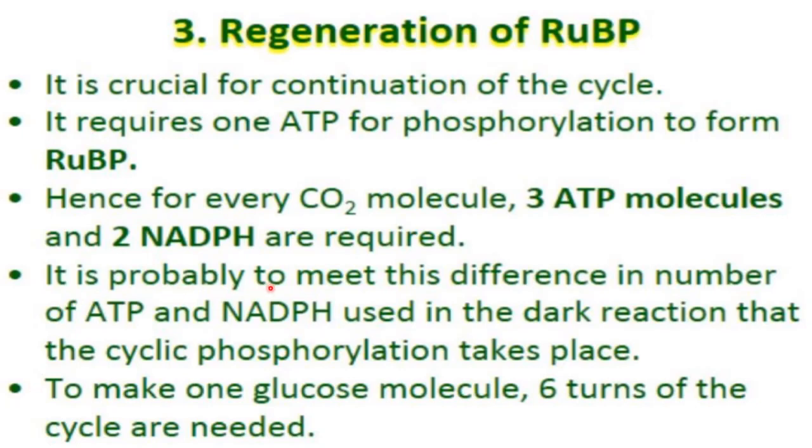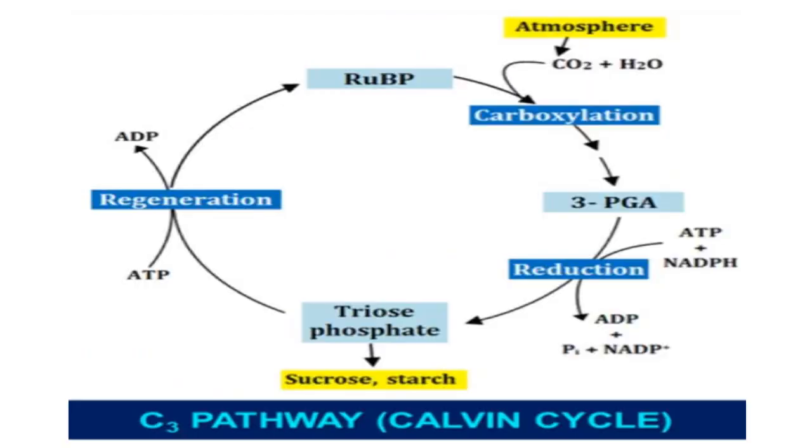It is probably to meet this difference in the number of ATP and NADPH used in the dark reaction that cyclic phosphorylation takes place. To make one glucose molecule, 6 turns of the cycle are needed, because in one glucose molecule 6 carbons are present, and that's why 6 turns of the cycle are needed to make one glucose molecule. So this is the complete Calvin cycle or C3 pathway.